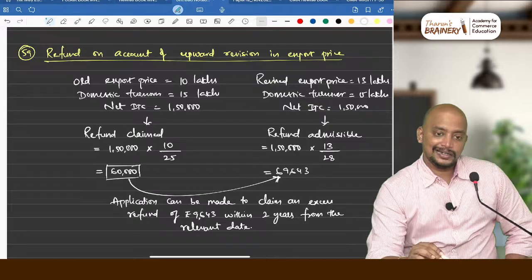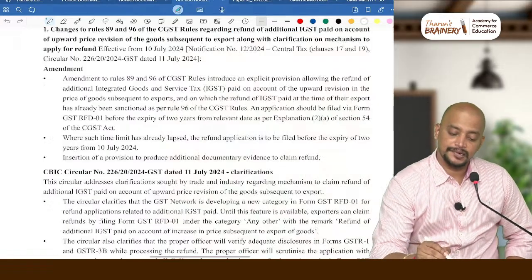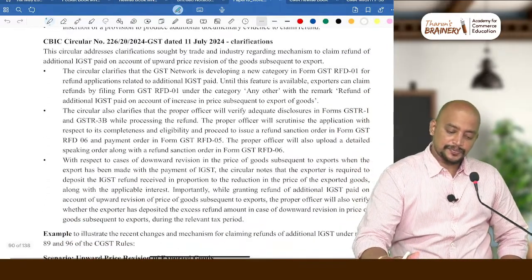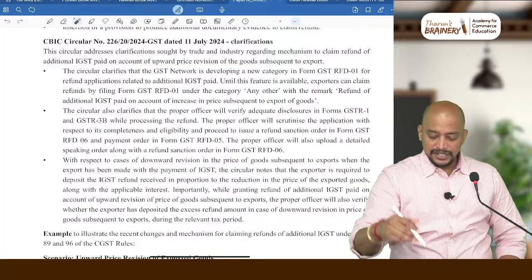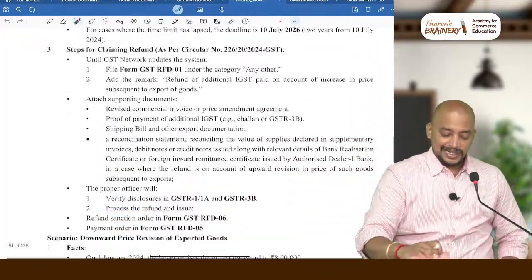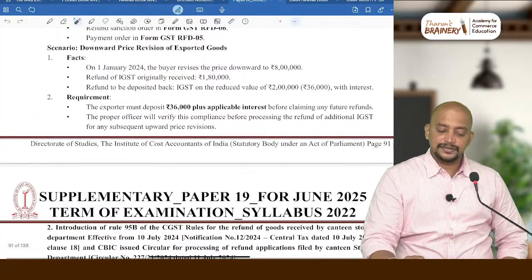Then next one. So this is the circular on account of upward revision in price. For that reason only, they have just given the circular one example which we already discussed. This example: what if there is a downward revision in price?